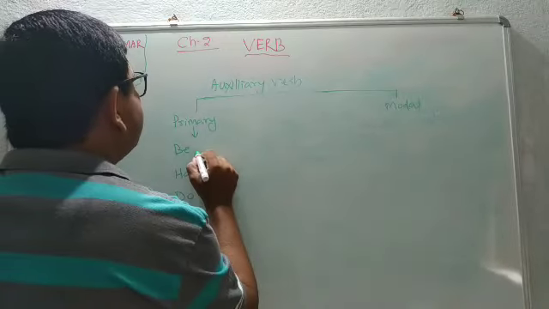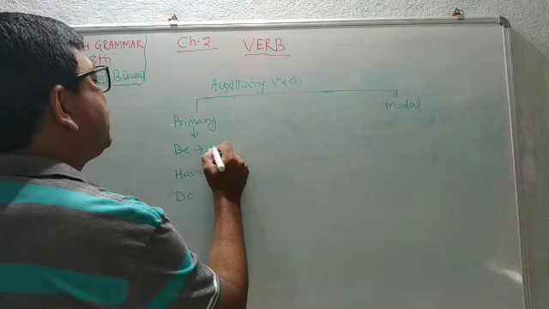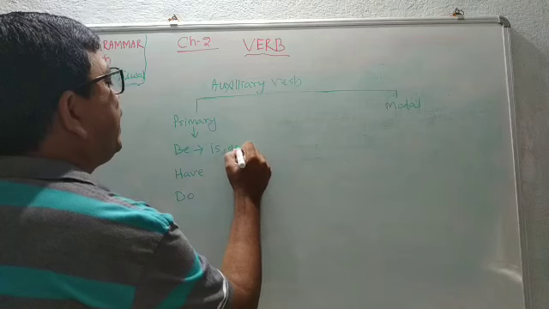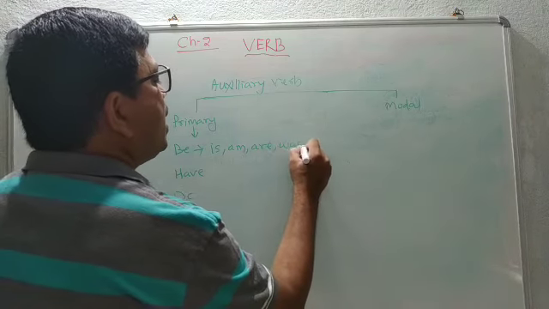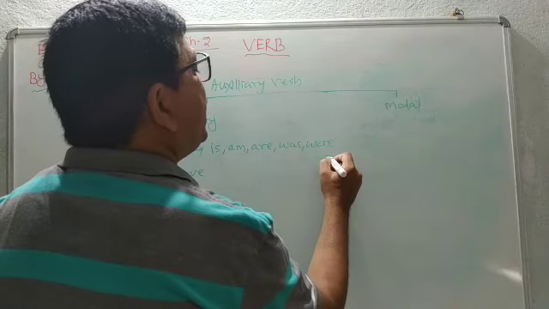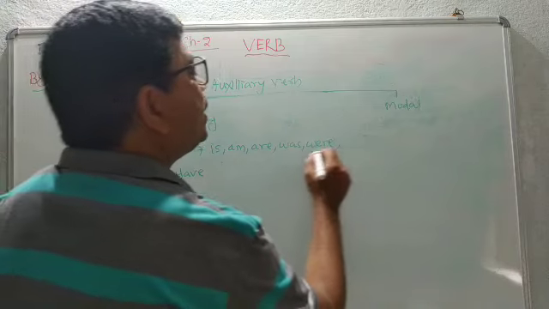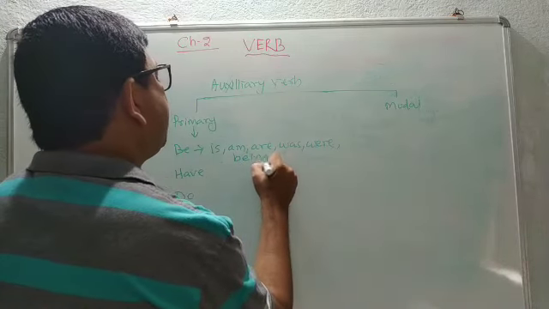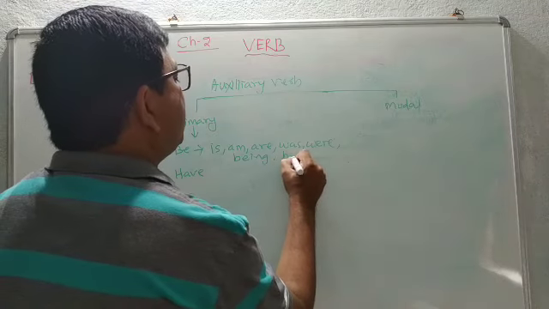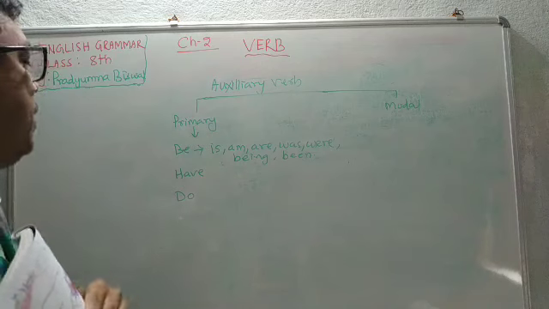So who are the members of the be family? Members of the be family are is, am, are, was, were, being, been. These are the members of the be family.